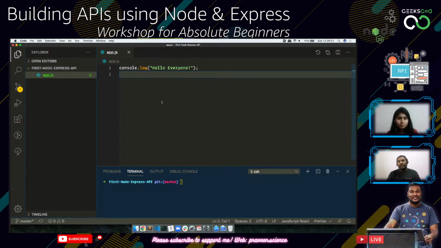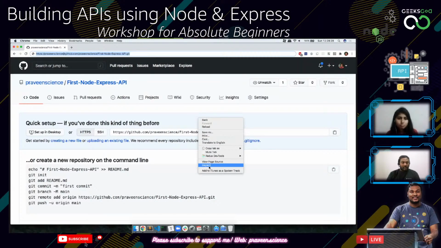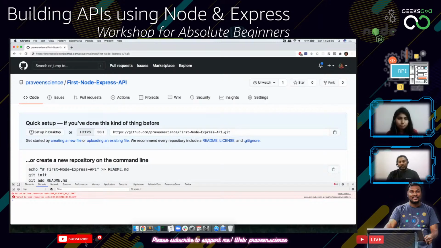If this is a JavaScript file that is running on the browser, what I can do is go to the browser, right click, inspect element, and look at this console, and I'll be able to see that. But